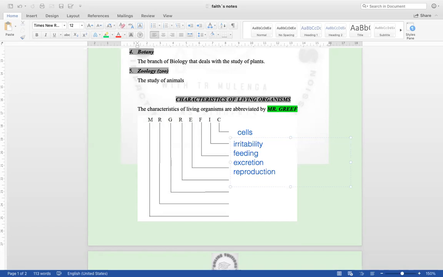Then G stands for growth. We should be able to undergo some growth. Then the other R stands for respiration, you can switch them, it doesn't matter. Then M stands for movement. So you should be able to remember this in a very easy and systematic way as characteristics of living organisms.